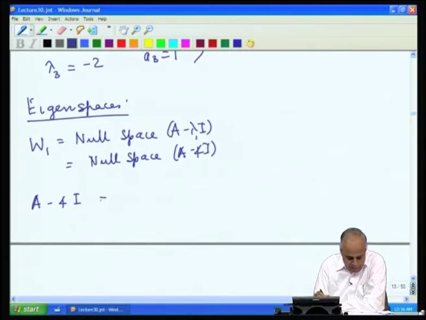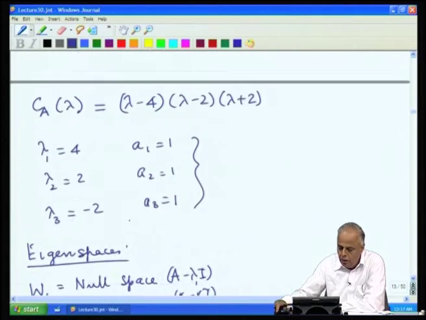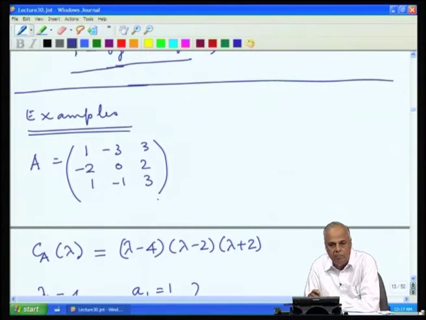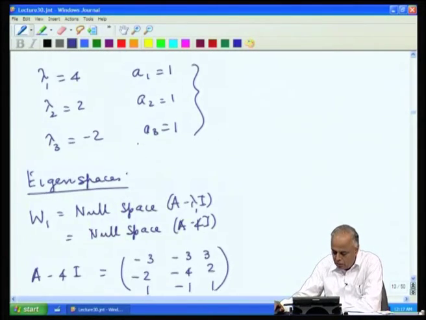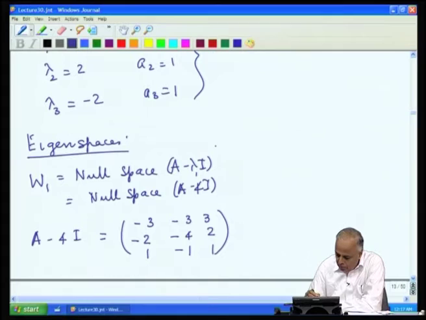When we do that, we get the matrix A minus 4I as minus 3, minus 3, 3, minus 2, minus 4, 2, 1, minus 1, minus 1. That is, you take this matrix A and subtract 4 from the diagonals, because we are taking A minus 4I. This diagonal will become minus 3, this diagonal will become minus 4, the third diagonal will become minus 1, because we have to subtract 4 from it.